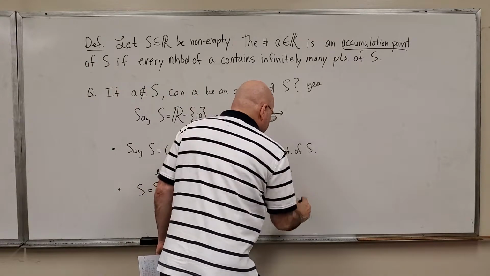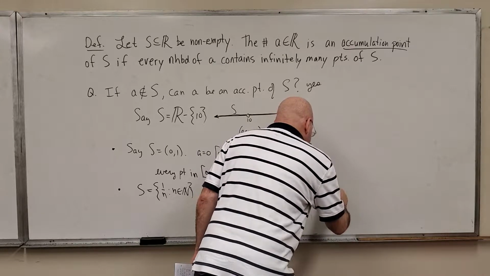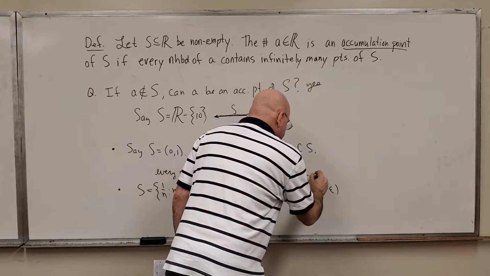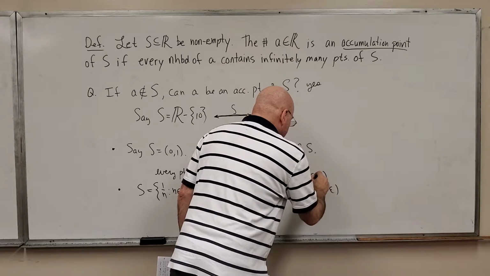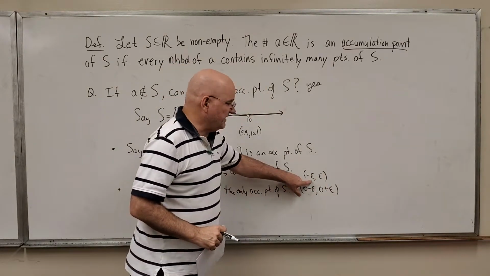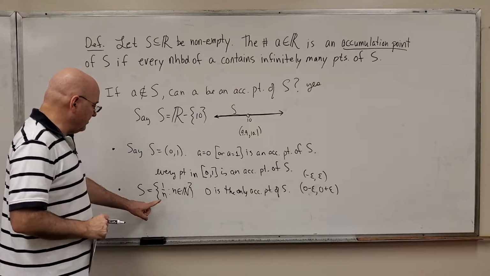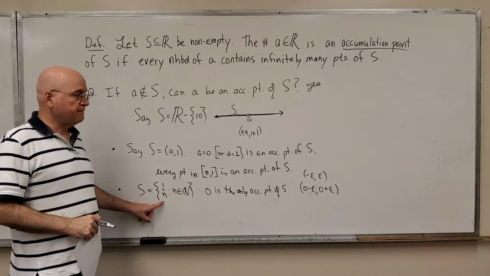And the way to think about that is 0 minus epsilon to 0 plus epsilon, which I should have just written as negative epsilon to epsilon, for all positive numbers epsilon. This interval, which is centered at 0, contains infinitely many members of this set.